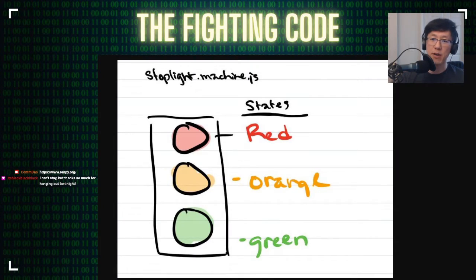So, if we think about a stoplight, a stoplight has all these different states. It has a red light, a yellow light. I don't know why he wrote orange. Nick, it's yellow, duh. And then we have a green light. All these states signal different things. You need to stop. You need to slow down. It's okay to go. In Massachusetts, go, go, go. But what is it supposed to be? Slow down, go, stop, or go, slow down, stop. Thinking through the order right there.